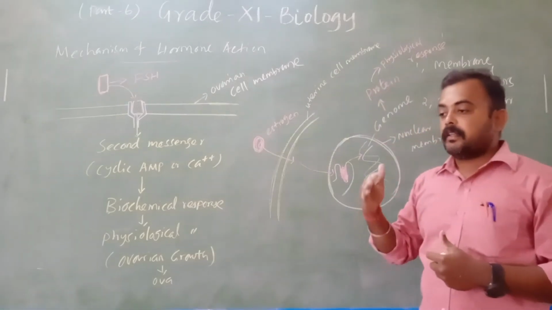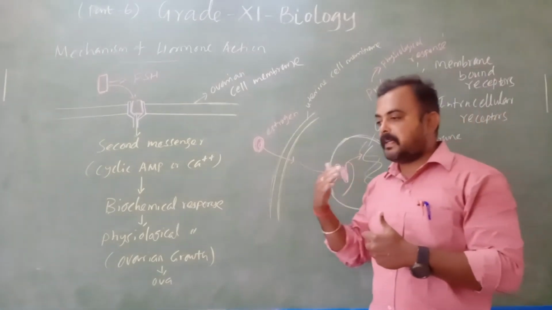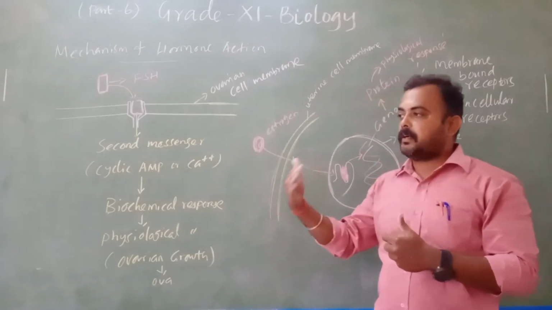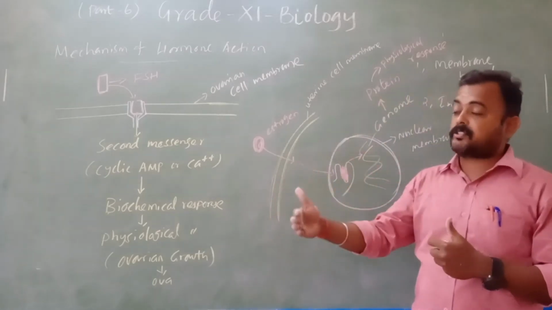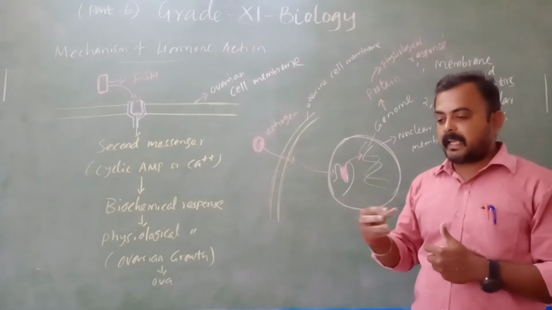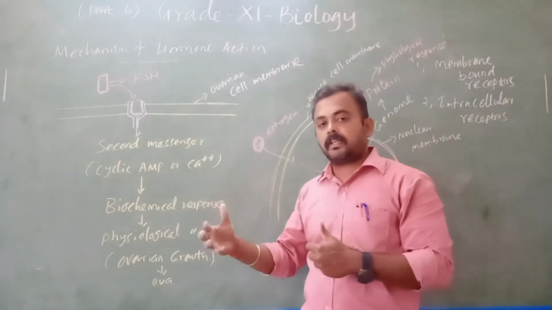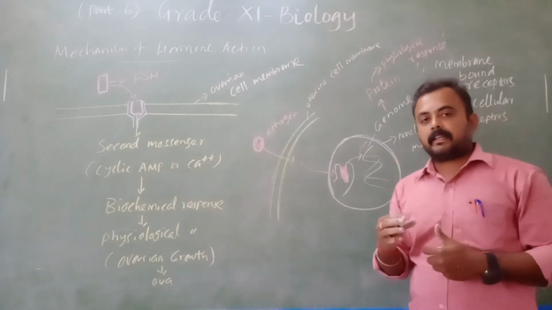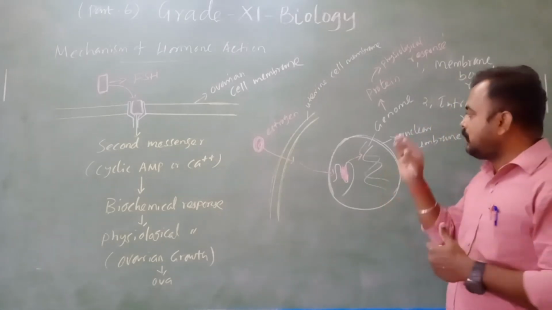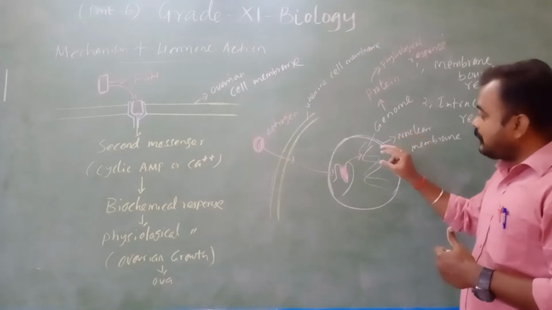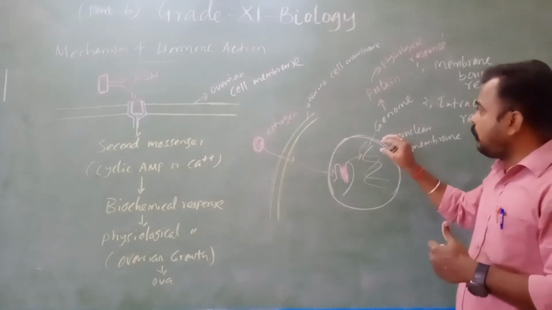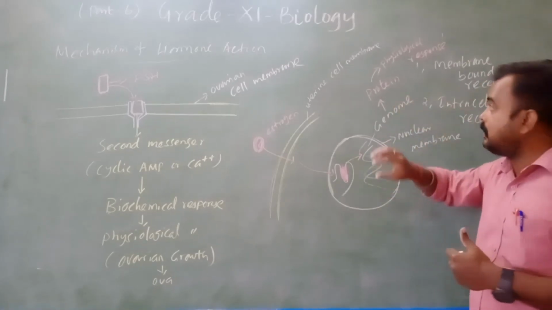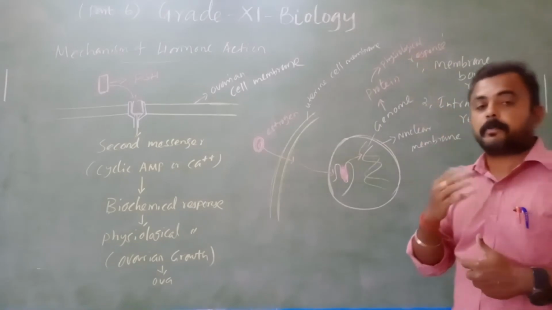That means the message is carried from one parent to another, from one generation to another generation. Some characters are carried from one generation to another, and that particular character is stored in the genome. So that genome produces a particular protein, then the physiological responses happen.